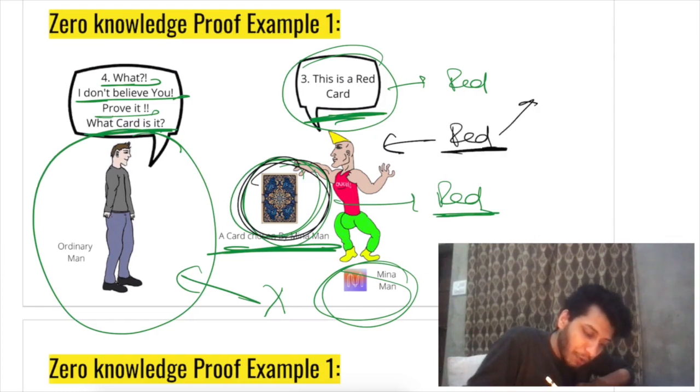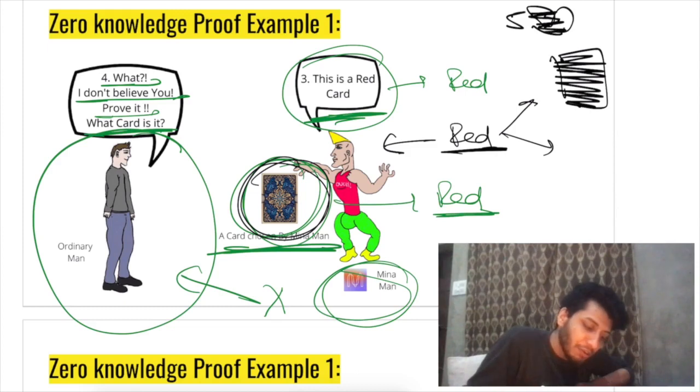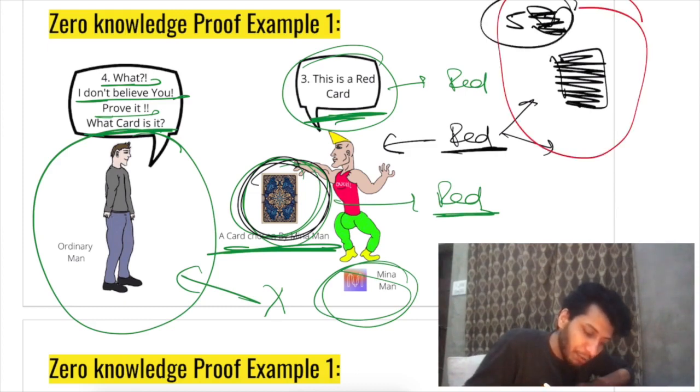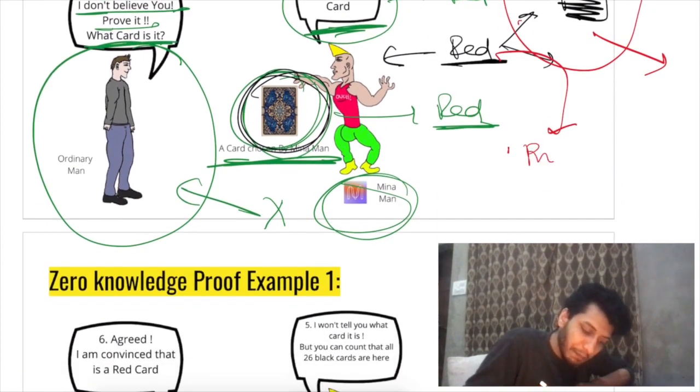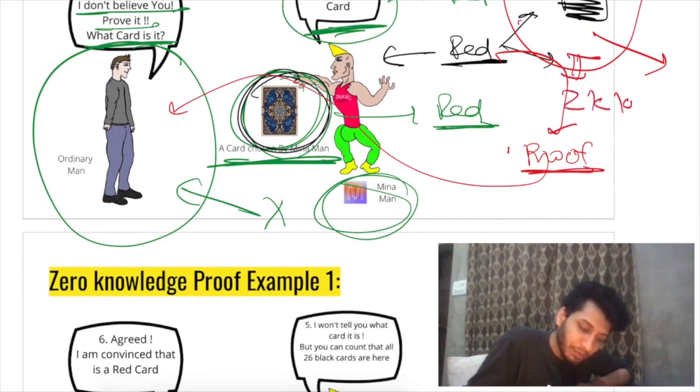There are actually two options. One is he can actually show him the card, that this is the card, this is 5 of hearts or whatever it is. He can show him that the card he claims to be red is actually red. Or the other way, he could prove it without giving any knowledge to this guy, and he chooses this second path, which we will call zero knowledge proof.